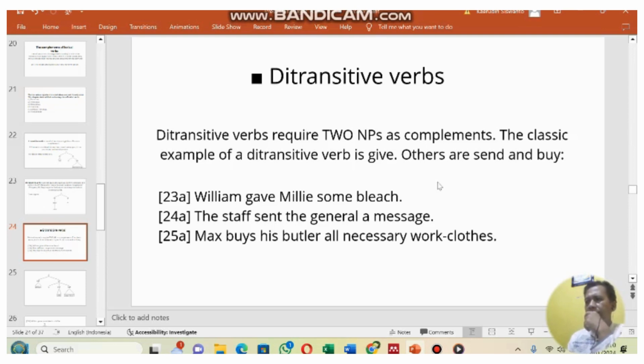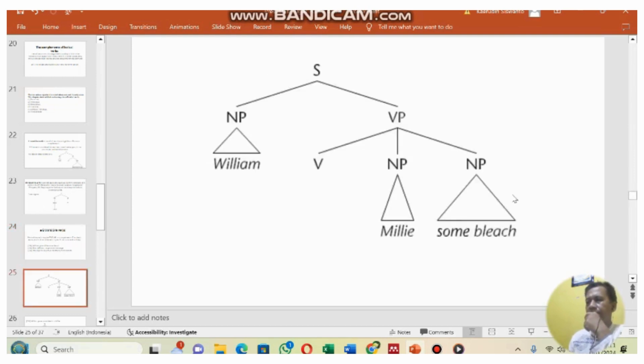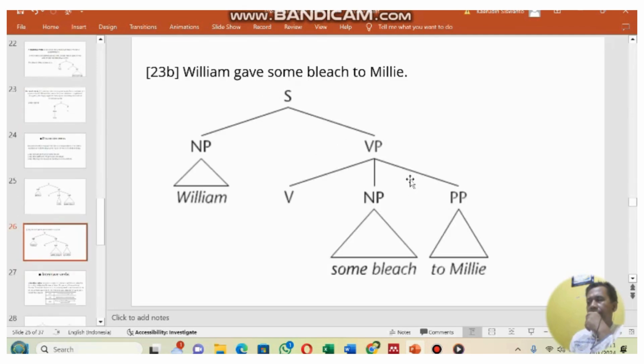The classic example of a ditransitive verb is give. Others are send and buy. Example: William gave Millie some bleach. The staff sent the general a message. Max buys his butler all necessary work clothes. This is the diagram. This is the example.